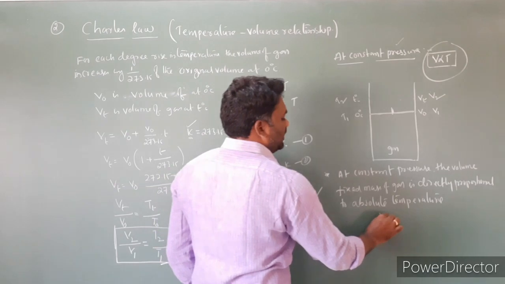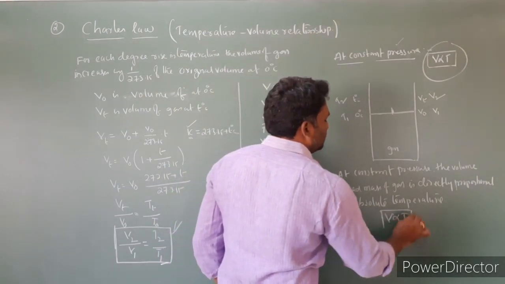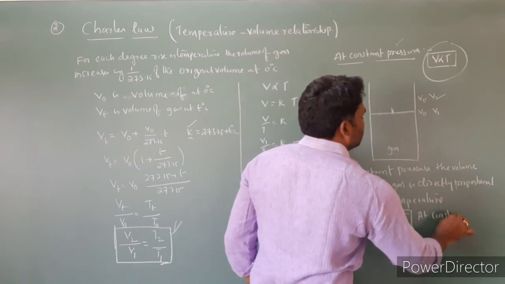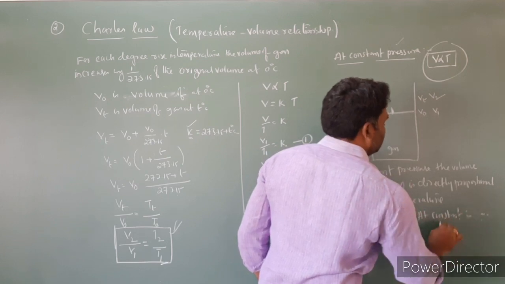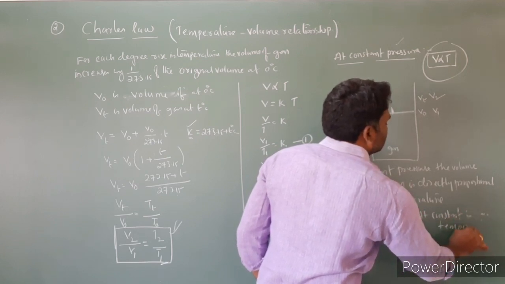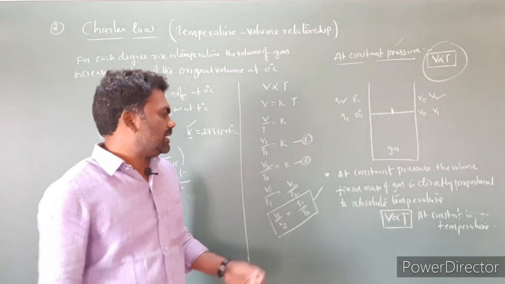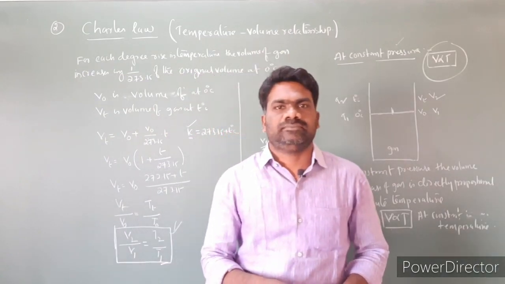Nothing but V is directly proportional to T, already we took V is directly proportional to T. So this is at constant pressure. So this is the mathematical expression for Charles law. This is Charles law.